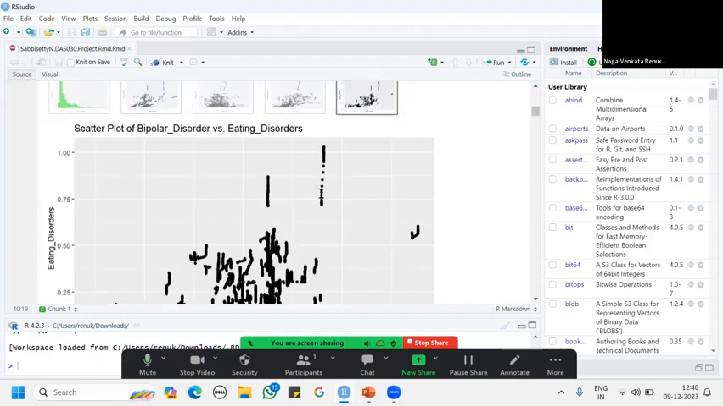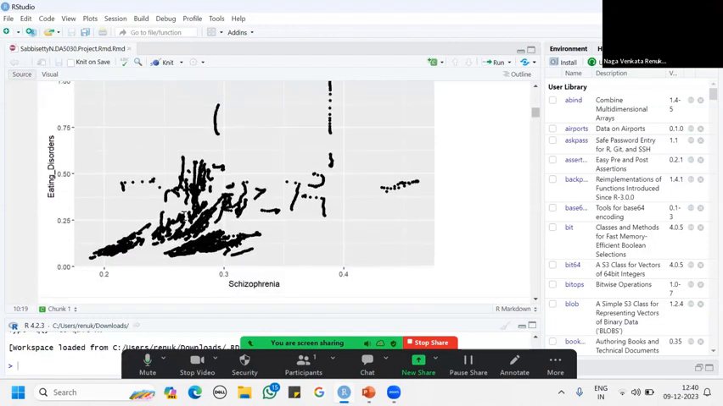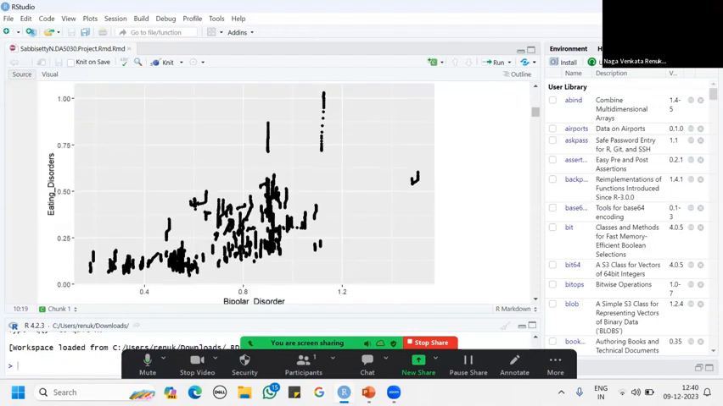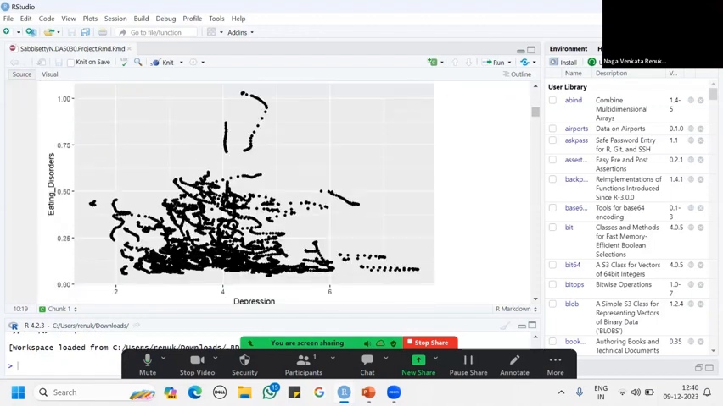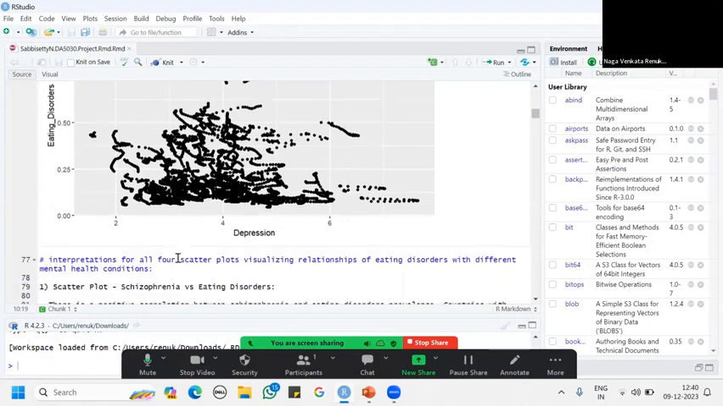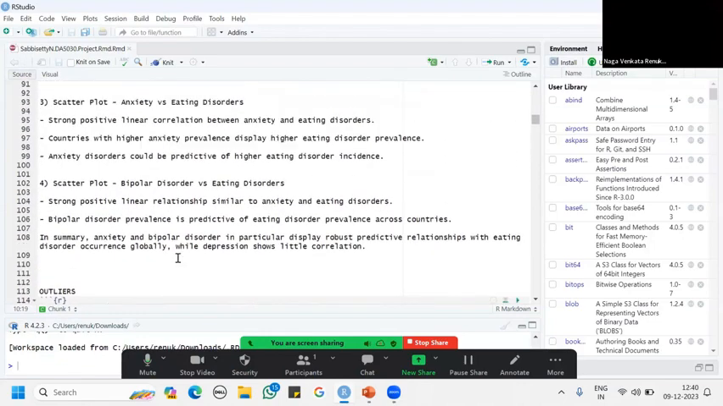For every disorder, there is an increase in the chance of association with eating disorder along with schizophrenia, anxiety, and bipolar disorder. Except for depression, where there is a negative correlation, more like a linear correlation where it doesn't associate with it. So I wrote my interpretation here.